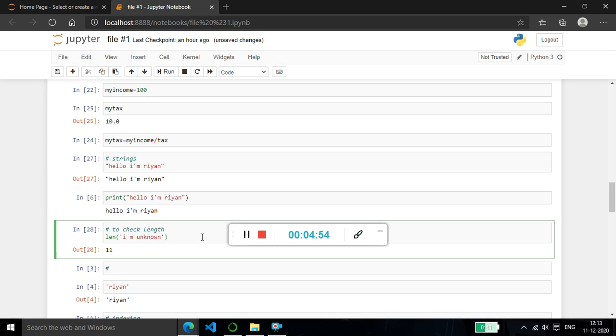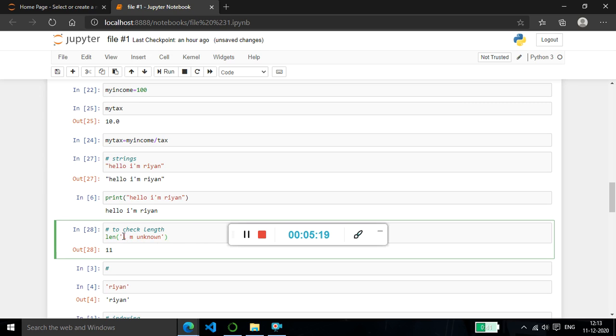There comes one more thing: in Python, a space is also considered a character. That means 8 plus 1 space over here and 2 spaces over here, and you also have a space over here. I left a space over here. So that means 3 spaces. 8 plus 3 is 11.